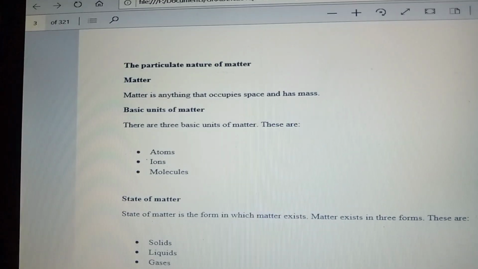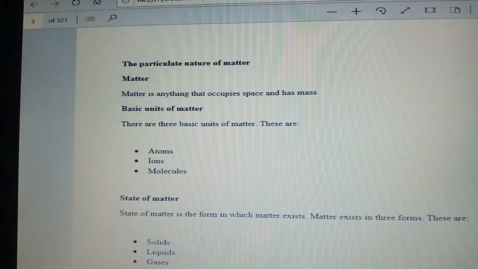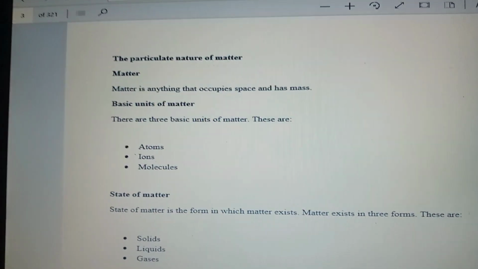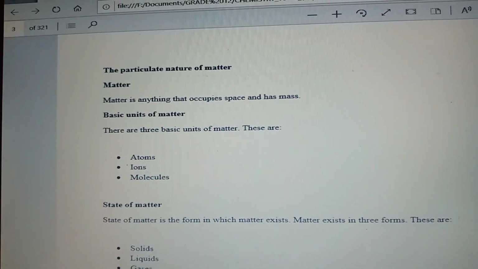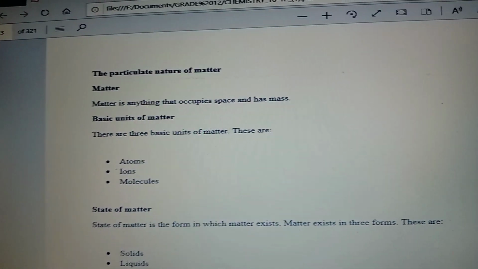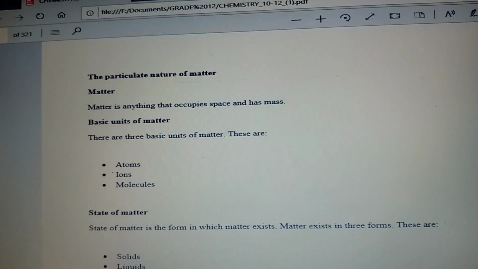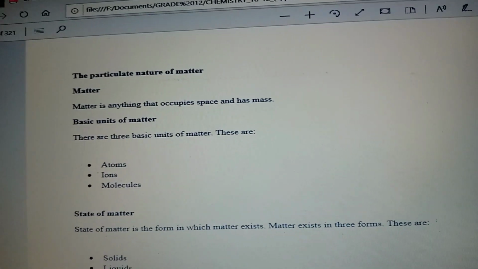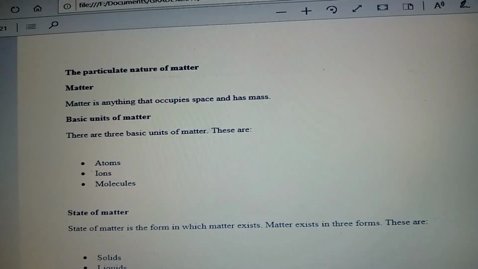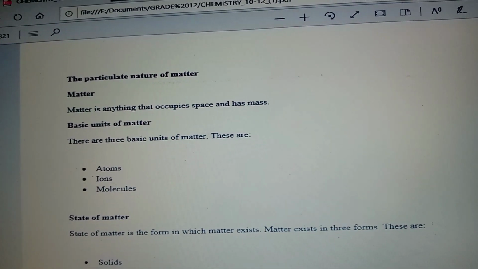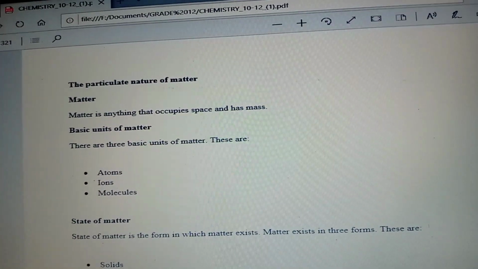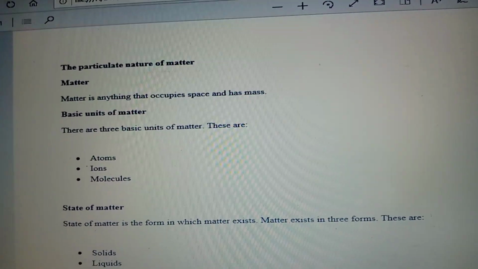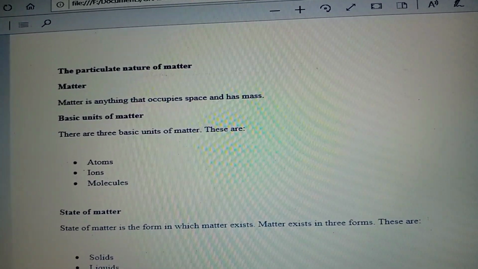We move on to the particulate nature of matter. How do we define matter? Matter is anything that occupies space and has mass. So when you get anything that occupies space and has some weight, it's matter. We have basic units of matter. These three units form matter: we have atoms, ions, and molecules.